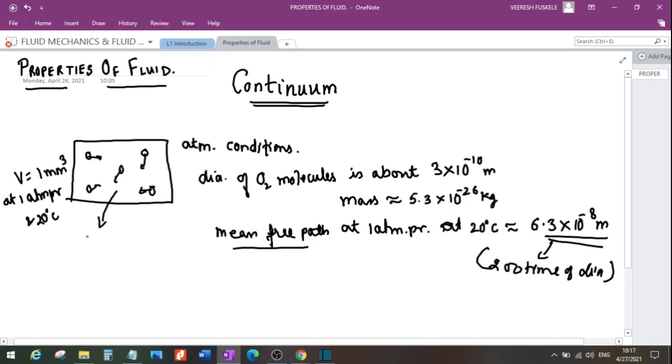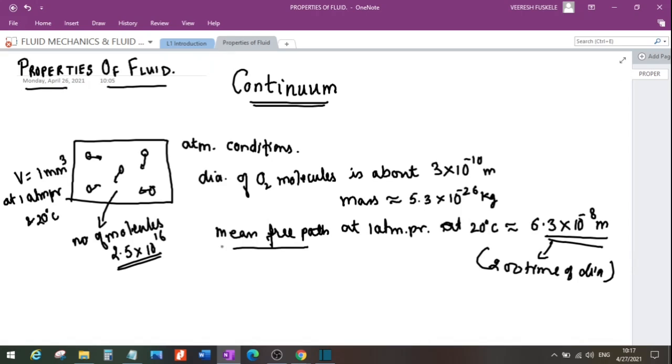So the number of molecules कितने होते हैं? Into 10 raised to power 16. So what I am trying to say is that there are a lot of molecules in a small volume, right? So despite the large gaps between the molecules, a substance can be treated as continuum because of the large number of molecules, even in a very extremely small volume, right?